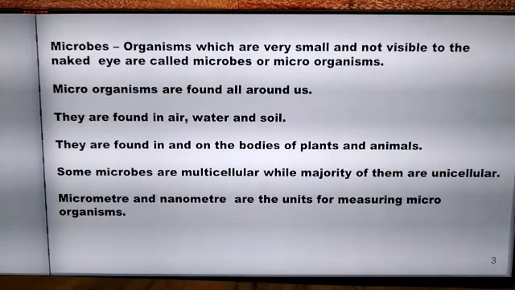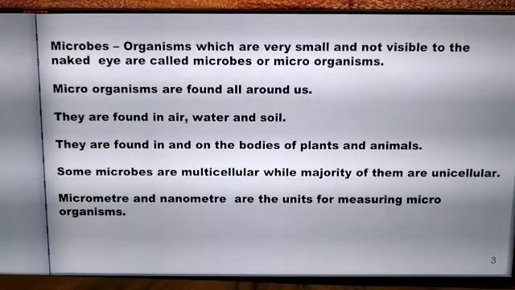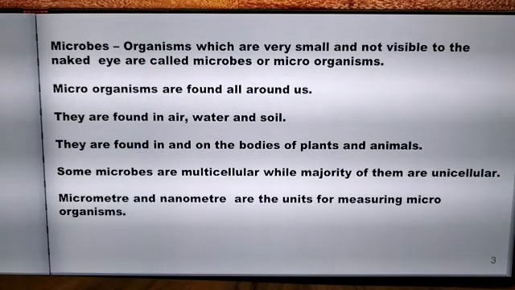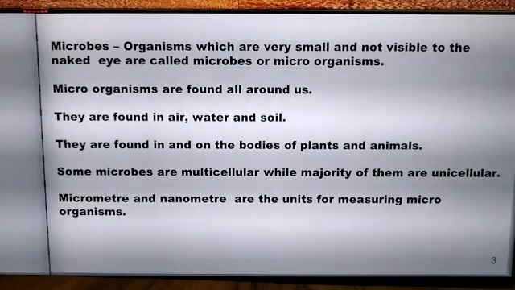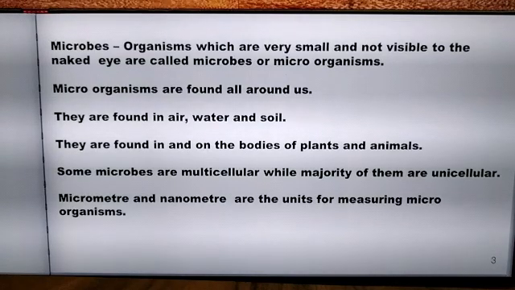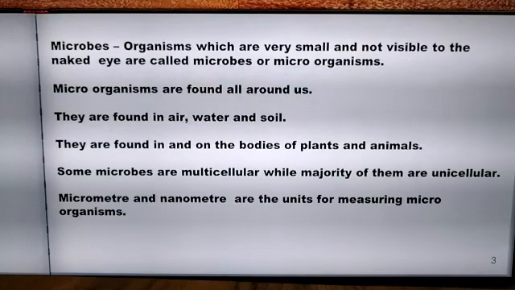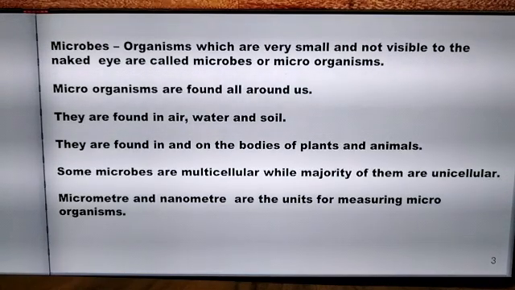The word microorganism can be split up into two parts, micro and organisms. Micro means something which is very small and not visible to the naked eye. And organism means a living entity. So microbes or microorganisms are organisms which are very small and not visible to the naked eye.